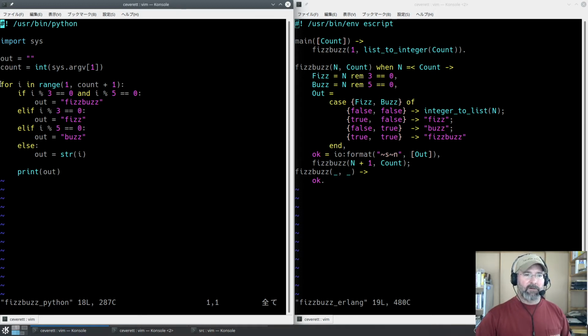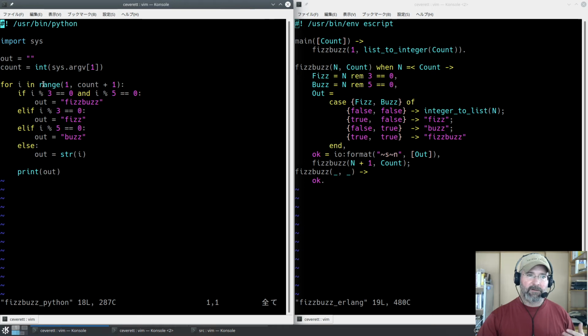So for is Python's loop construct, which exists in most imperative languages. This is an iterator-based style of for loop, so it's not quite like the C one where you've got your temporary initialized iterator value, a test, and an increment at the end. It's not quite like that. In this one, you give it a list or something that can yield a next value, and you just loop over whatever values you're getting out of it.